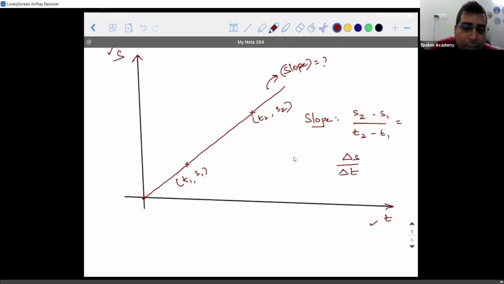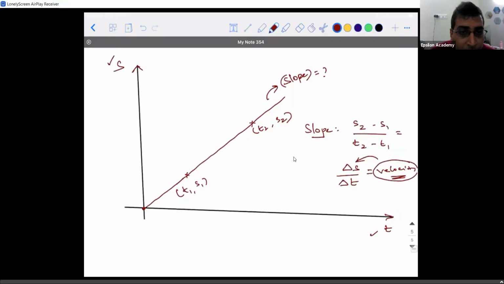So what is the rate of change of displacement called? Velocity. This is what you will get. So indirectly, according to physics, velocity is nothing but the rate of change of displacement. But according to this graph and mathematics, the slope of a displacement and time graph is going to give us what? Velocity. Are you guys able to understand this point? You'll slowly get it, but are you able to understand what I'm trying to say?